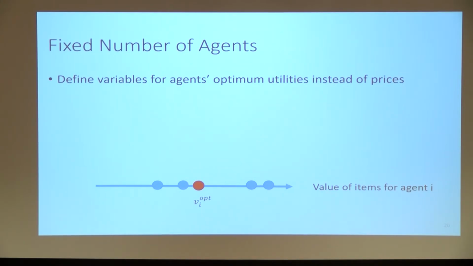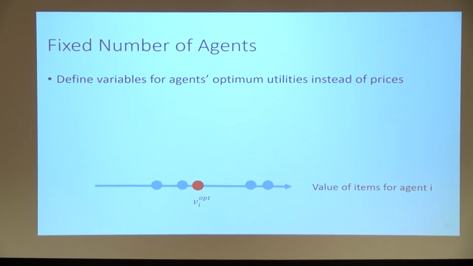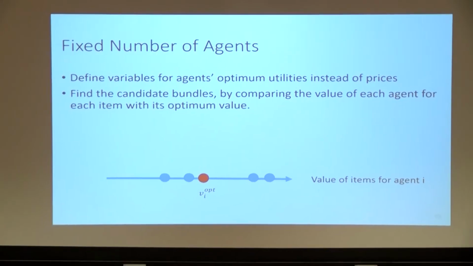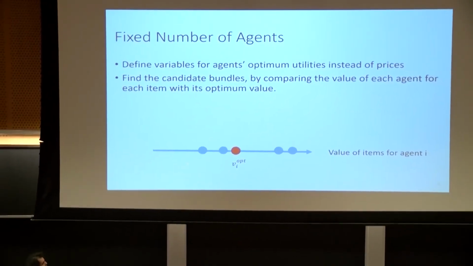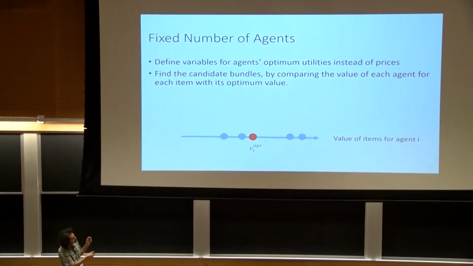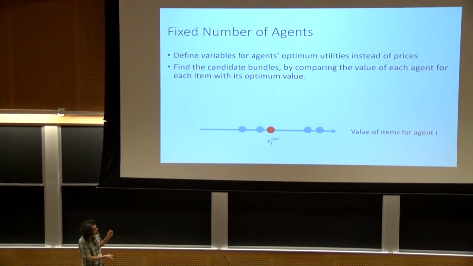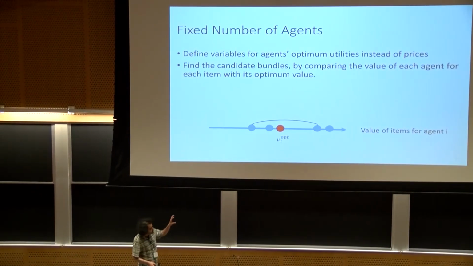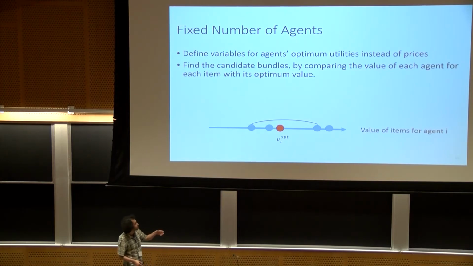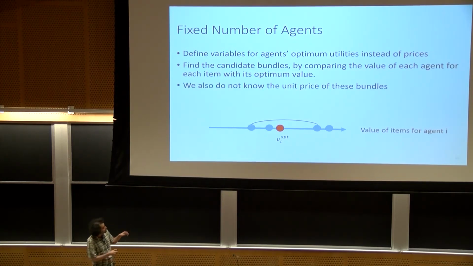Basically, by adding those linear formulas, in each cell, the information will tell us where this point is. And by using that, we define some candidate bundles, which basically pairs the items that are on the left side of this with the items that are on the right side of this. But the thing is that these will be defined for each agent differently. And also, we don't know what the unit price of these bundles is. And we need that in order to figure out whether these candidate bundles are actually optimal for each agent.